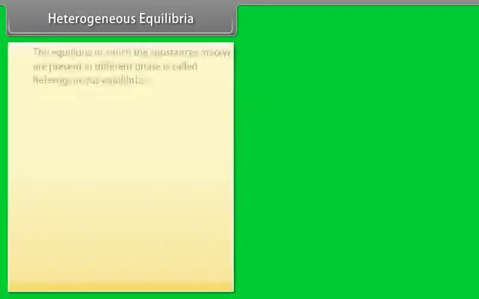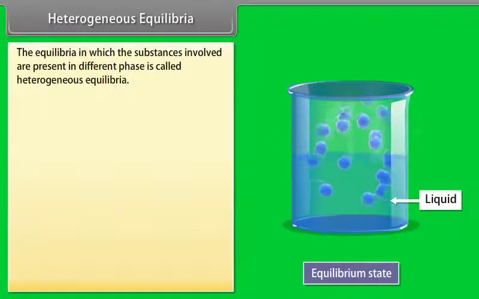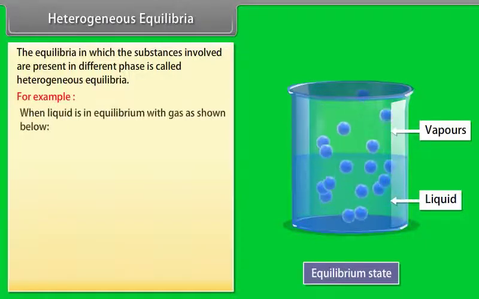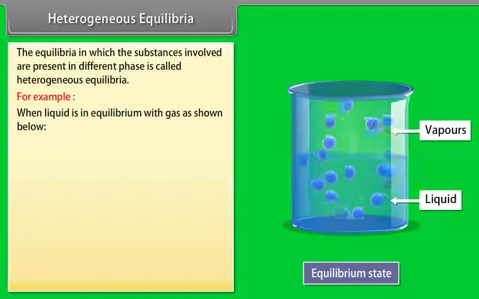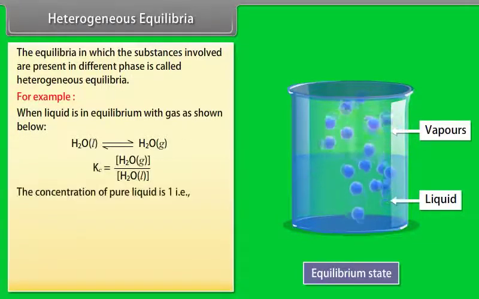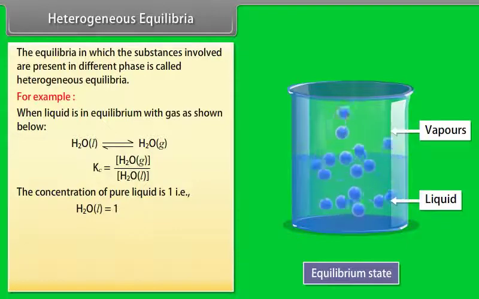Heterogeneous equilibria. The equilibria in which the substances involved are present in different phases is called heterogeneous equilibria. For example, when liquid is in equilibrium with gas as shown below, the equilibrium constant is the concentration of pure liquid is 1, that is, H2O in liquid form is equal to 1. Hence,